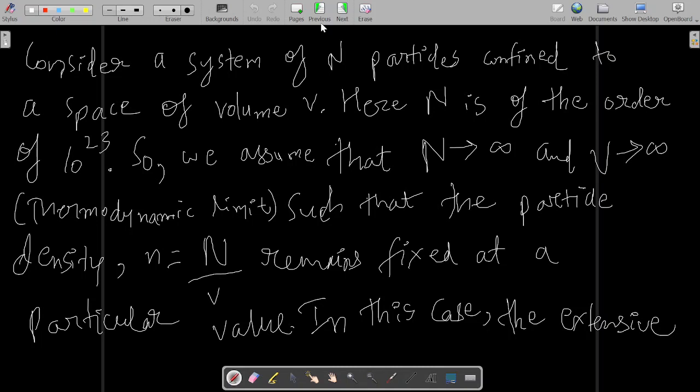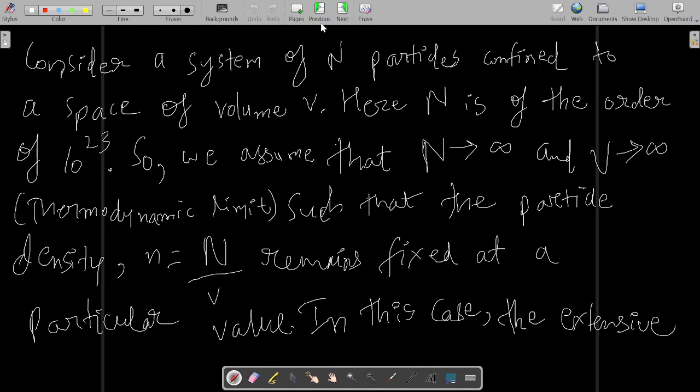Okay, particle density remains fixed at a particular value, because it is an intensive property. It is not an extensive property, because the number of particles per unit volume is intensive, not extensive. So in this case, extensive properties of the system become directly proportional to the size of the system.